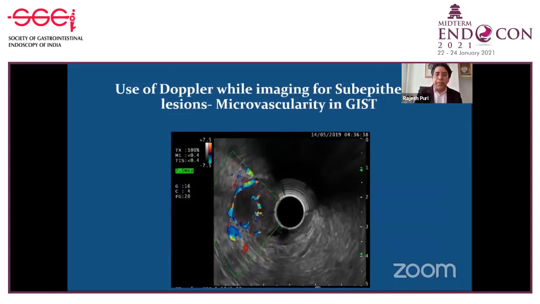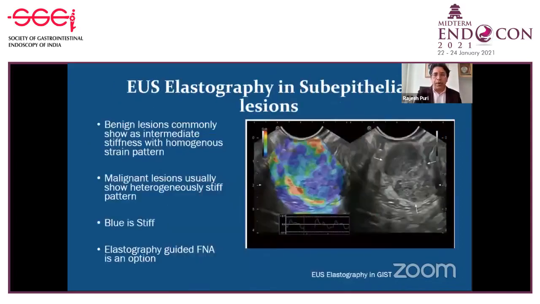Doppler signals are positive in patients with GIST, while they are very low or negative in cases of leiomyoma or schwannoma. Similarly, elastography gives a pattern. On qualitative elastography, a homogeneous stain pattern favors benign, but in malignant lesions it is generally heterogeneous. More blue indicates stiffness, and sometimes you can do elastography-guided biopsies also. So elastography sometimes also helps in predicting whether you are dealing with a benign or a malignant